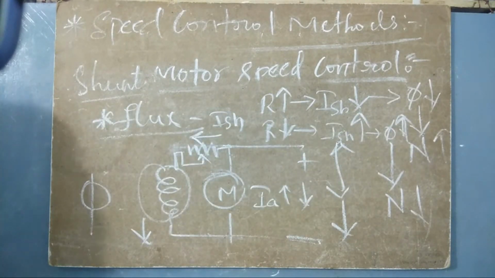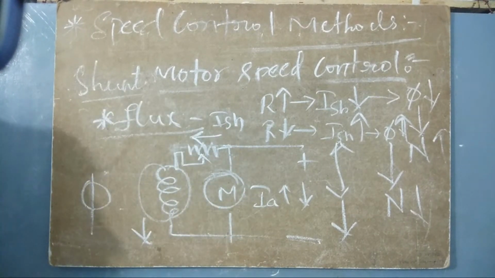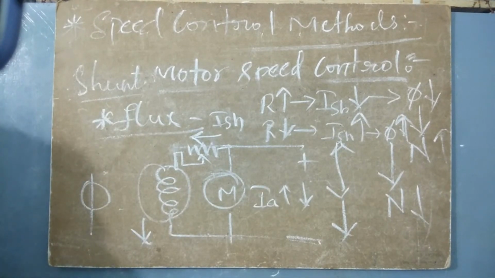Okay. So far we have seen how the speed control can be done in shunt motors. I think today we are concluding this class because there is no proper count. We are going to continue this class. If it is possible, try to make your friends aware of what is happening here so that everyone comes to the class.